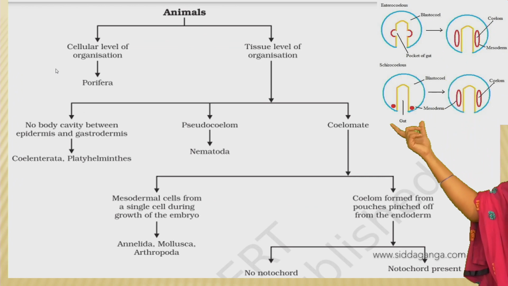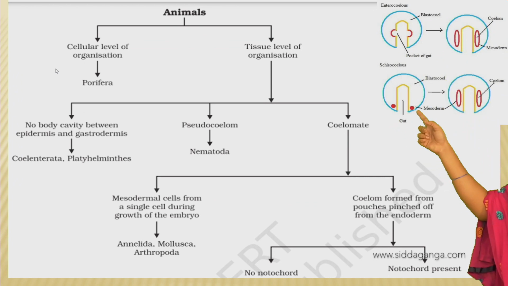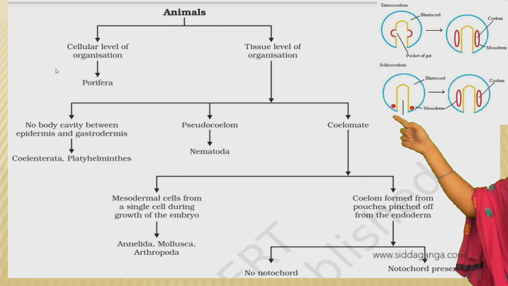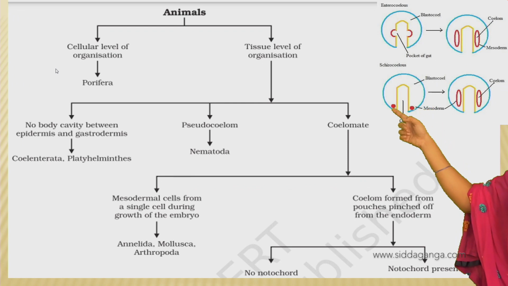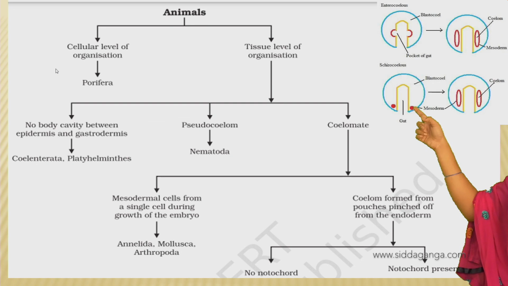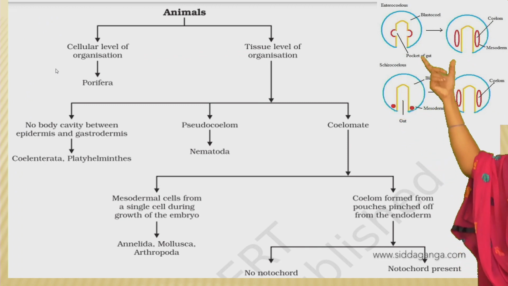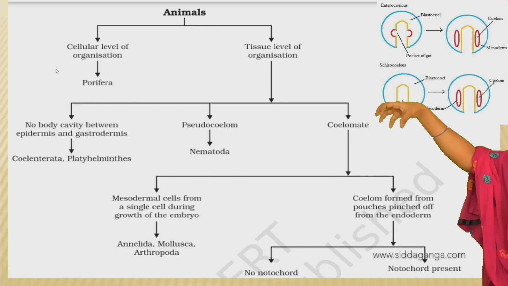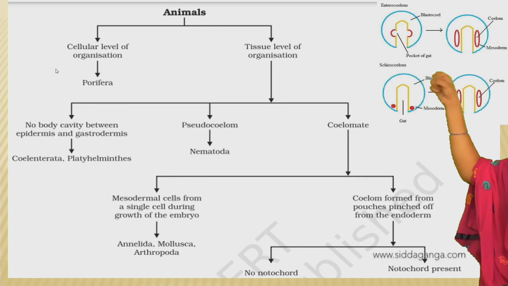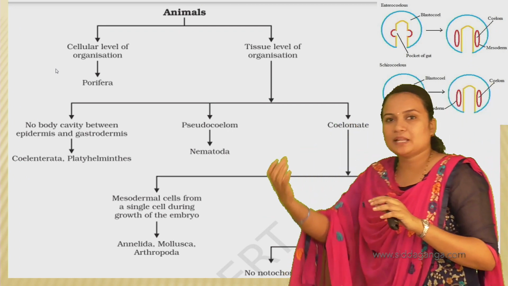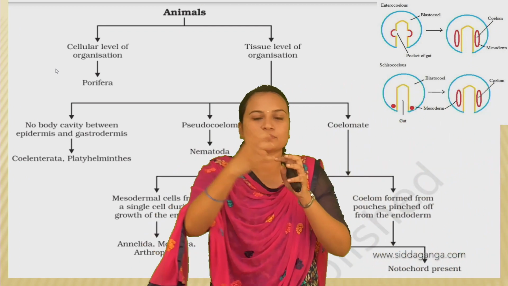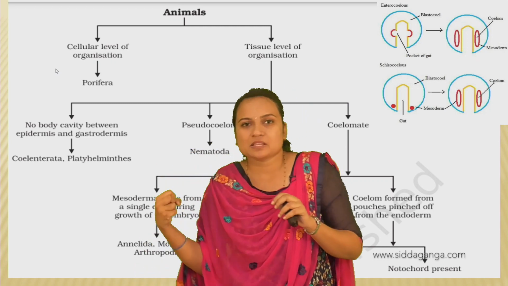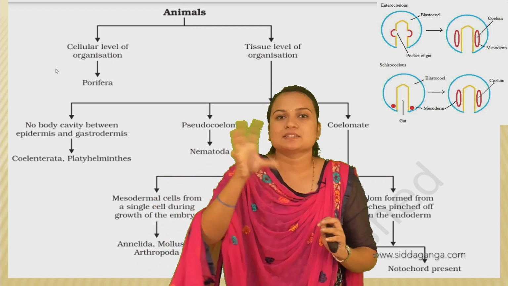And the other condition: if the mesodermal cells are formed from a single cell during the growth of the embryo. So suppose there is a single cell in the embryonic stage; when the embryo develops, the mesoderm is either formed from that single cell, or the pouches are pinched off from the endoderm, and these cells will form a coelom.